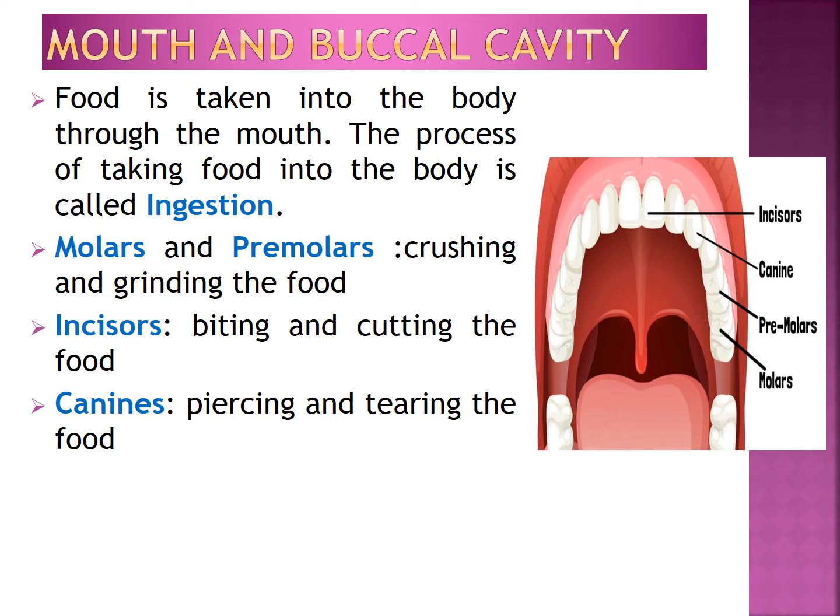Look at the diagram. You can see that we have different types of teeth. Yes, we have 4 different types of teeth. They are molars, premolars, canines, incisors, but their functions are also different. The function of molars and premolars is crushing and grinding the food. The function of incisors is biting and cutting the food. And last, the function of canines is piercing and tearing food.